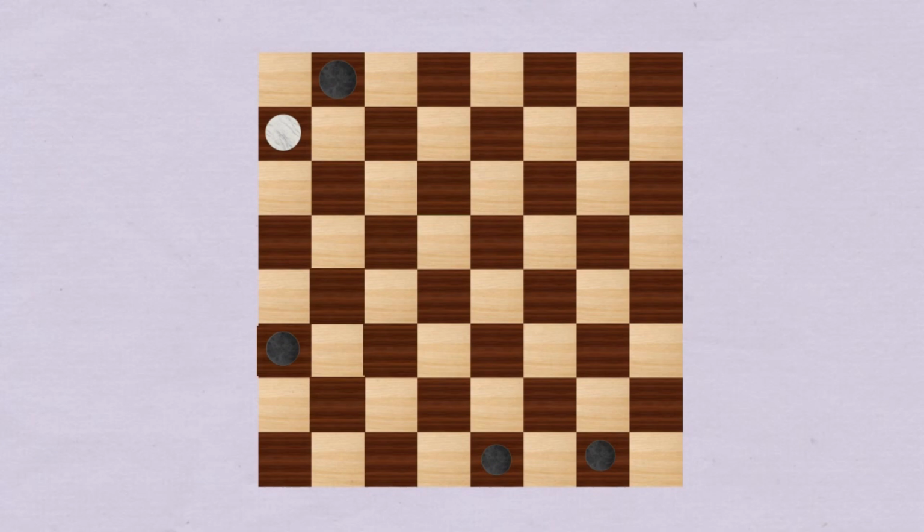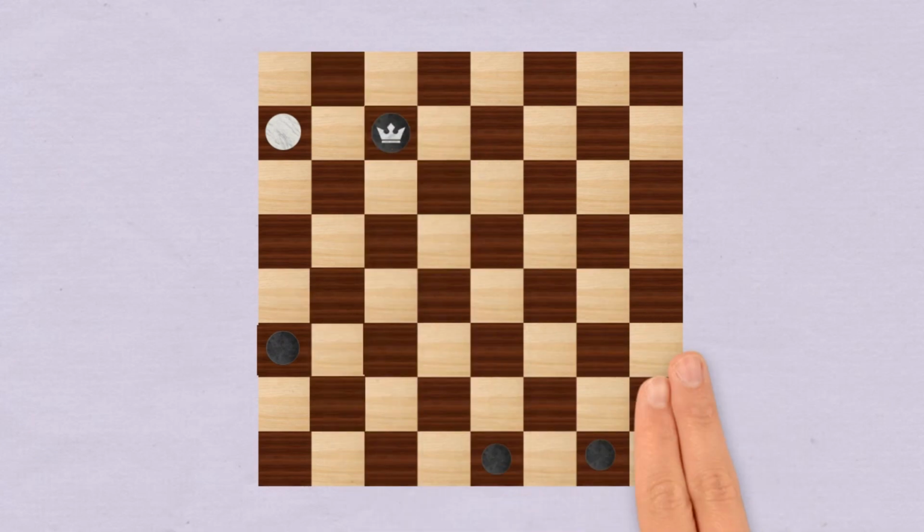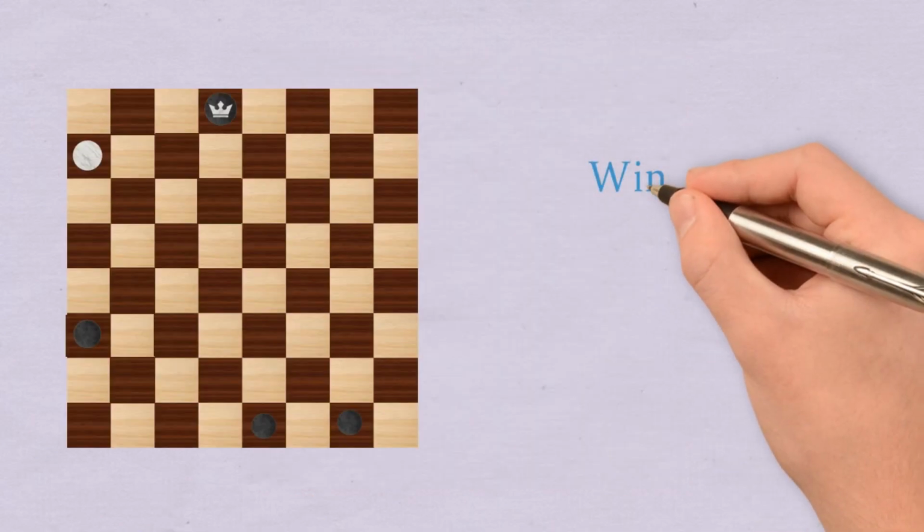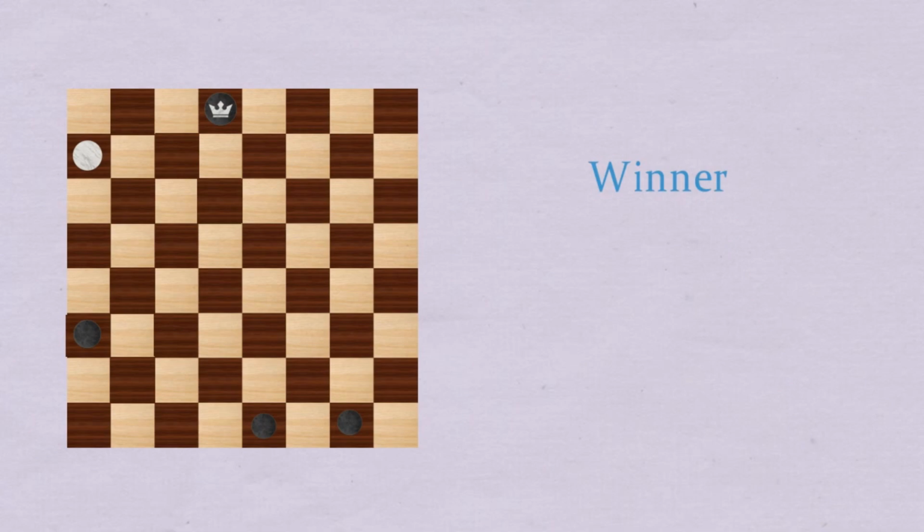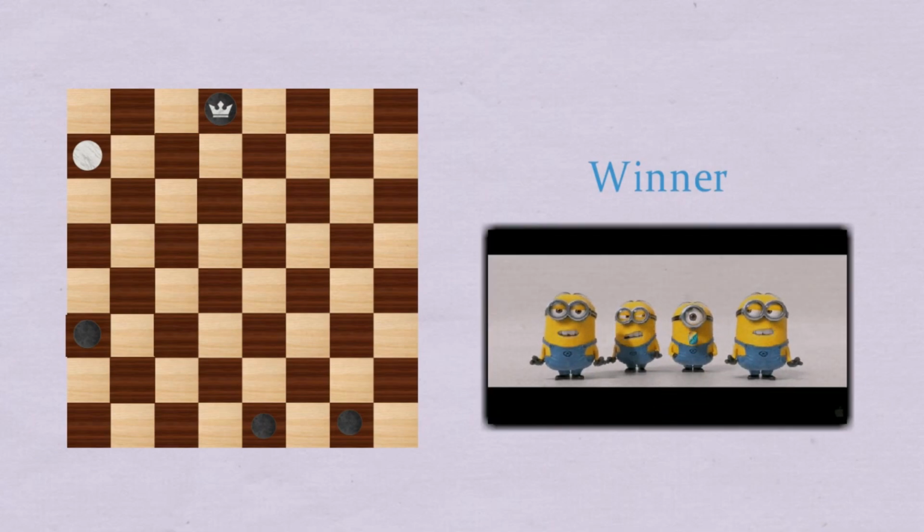The last row is called the king row. If you get a piece to the opponent's king row, that piece becomes a king. A king piece can move in both directions, forward and backward, but diagonally. You win the game when the opponent has no more pieces or can't move even if he or she still has pieces. If neither player can move, then it is a draw.